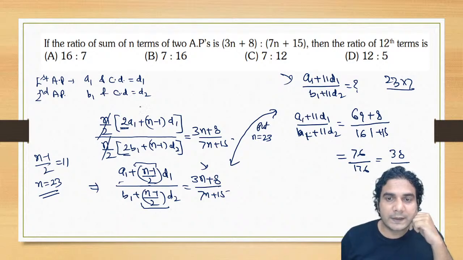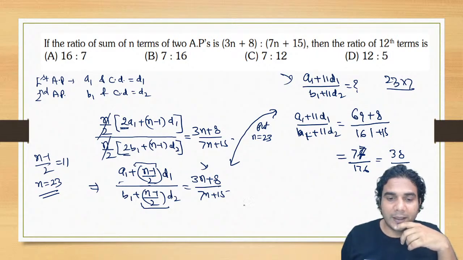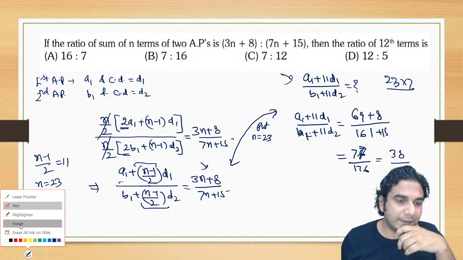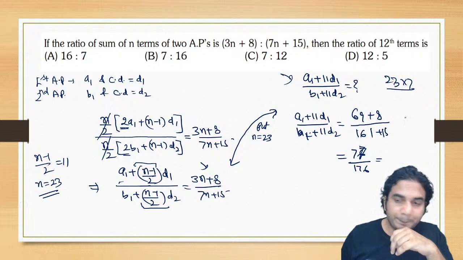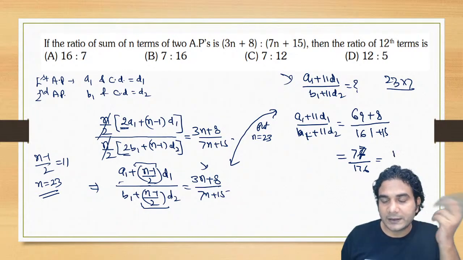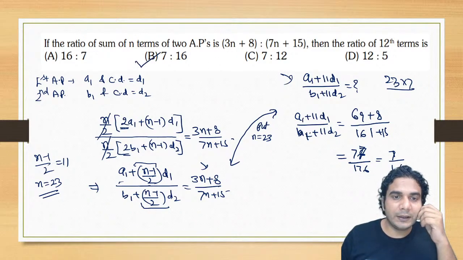3n plus 8 and 7n plus 15. Oh sorry, this is 77. I'm sorry, it is 77, by mistake I had written 76. Now you can cancel it by 11. If you cancel it by 11, it will be 7 upon, and if you divide 176 by 11, it will be 16. So 7 is to 16, right? So the answer is 7 into 16, and B is the correct option.